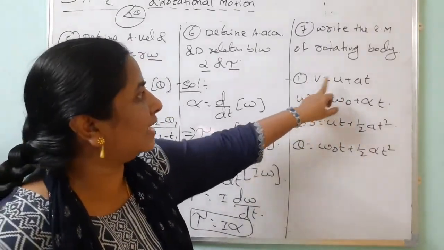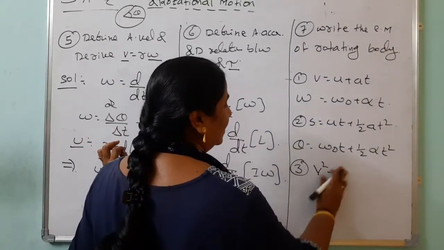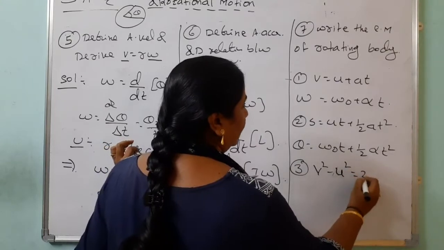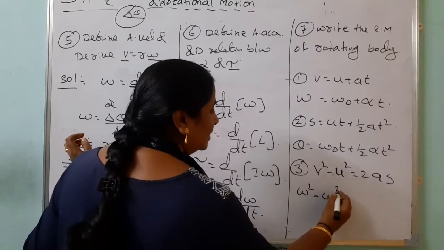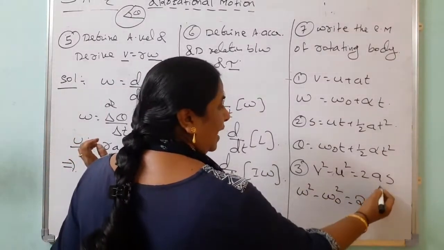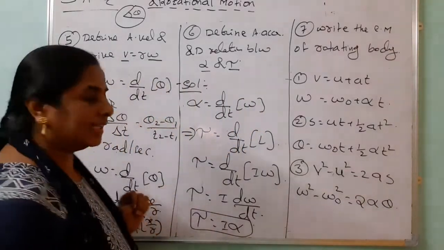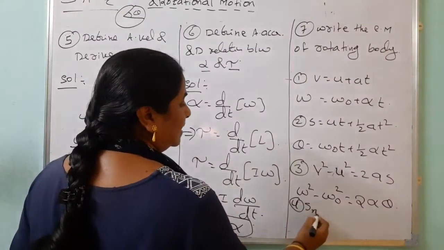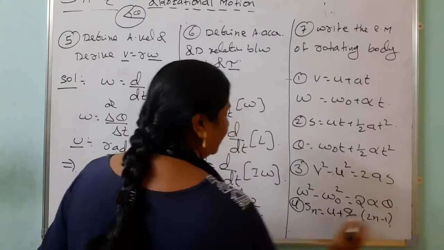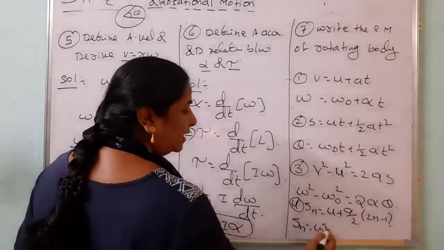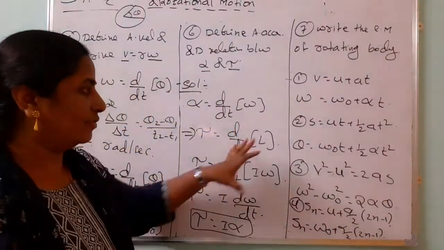In the exam, no need of writing the linear ones. Then third one, v square minus u square equals 2as. Instead of v square, final angular velocity square minus initial angular velocity square equals 2 into, instead of acceleration, angular acceleration alpha, into theta. Like that, fourth equation of motion, Sn equals u plus a by 2 into 2n minus 1. So instead of initial velocity, omega naught, plus alpha by 2. Time is a scalar, no need of changing that. So finally you can write it.